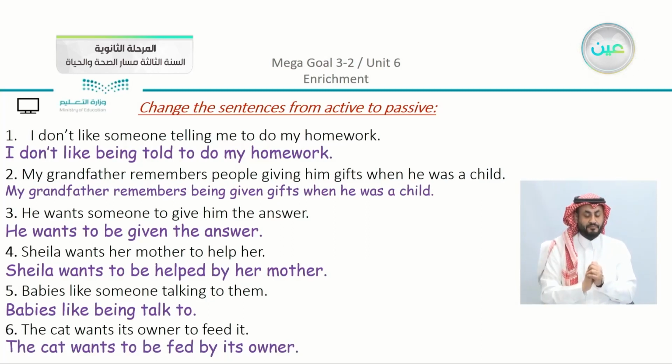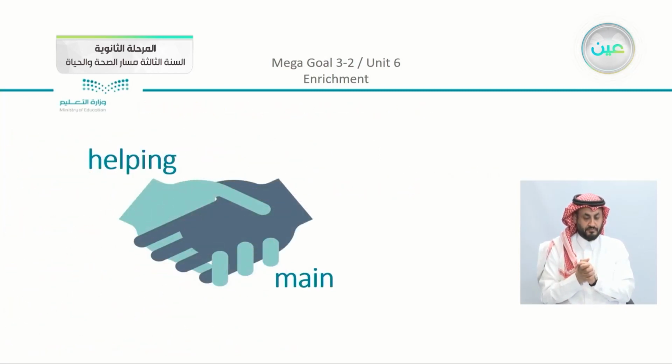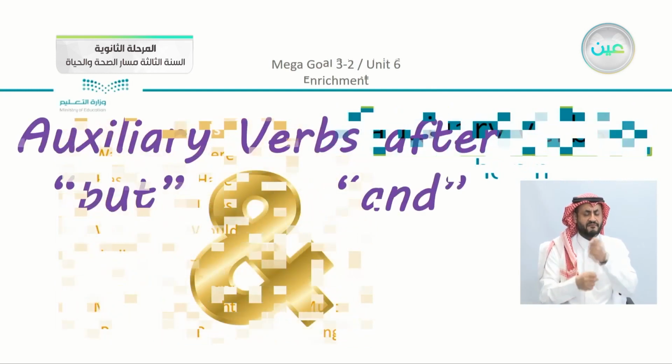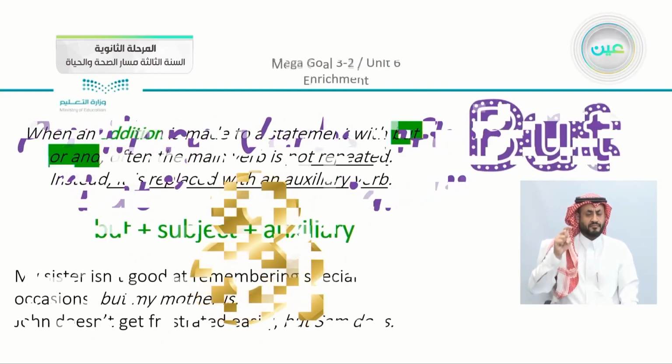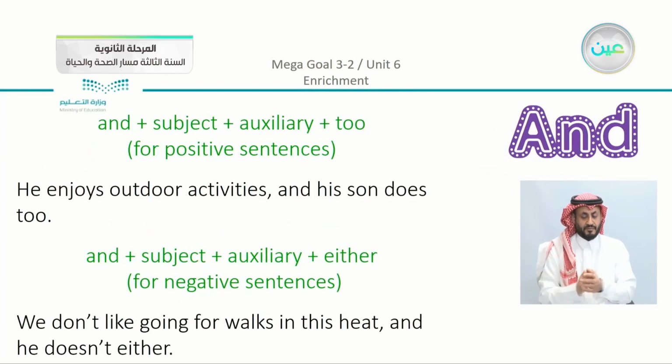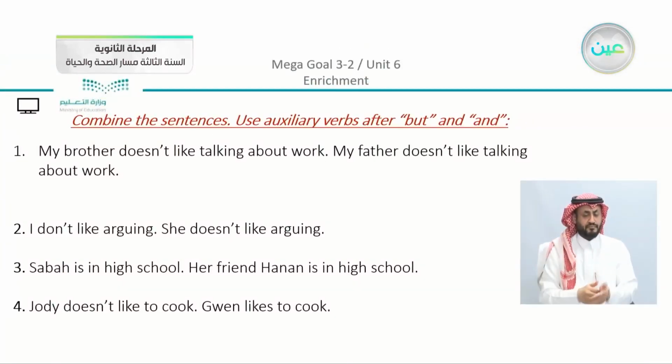So in all of these examples, you can see that we used either the gerund form or the infinitive, but in the passive form. Now, one of the things that we mentioned also is the helping verb, or actually the auxiliary verbs. If you can recall, we use either but or and with the auxiliary verbs, adding it to the very end. So let's start our simple exercise here.